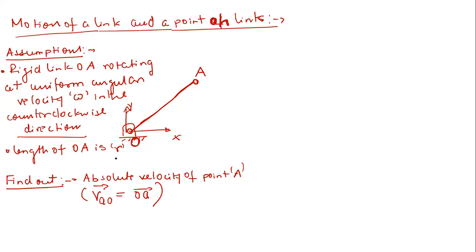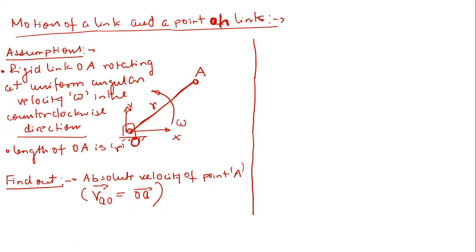And what is given to us? R and omega. So I am just giving you this hint. We are interested to find out the velocity of point A, and what is given to us is this radius R, that is the length of this link OA, and the angular velocity of this link OA, that is omega. Now this omega is constant. Just tell me quickly, what could be the velocity of this point A in terms of R and omega? Can anyone tell? R omega.